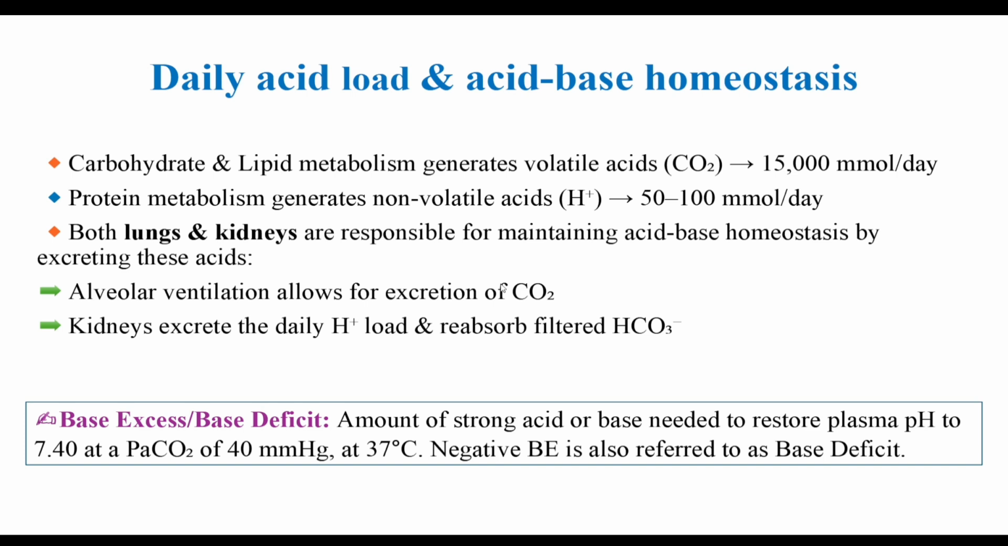Every day our body produces a lot of acid, yet the pH stays steady. How? Because of finely tuned teamwork within the body. Our lungs excrete about 15,000 millimoles of volatile acid, or carbon dioxide, daily. Our kidneys excrete 50 to 100 millimoles of fixed acids, usually generated from protein metabolism. The lungs respond in minutes. The kidneys take hours to days. Together they sustain the fragile equilibrium. We call this acid-base homeostasis.